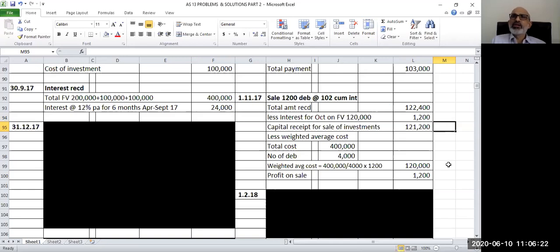Apart from this, there is a profit. Now this profit has to be transferred to profit and loss account. As of now, it is there in investment account and we need to transfer this profit to P&L account. So we have to pass one more entry for transferring this profit, and that will be investment account debit to profit and loss account.